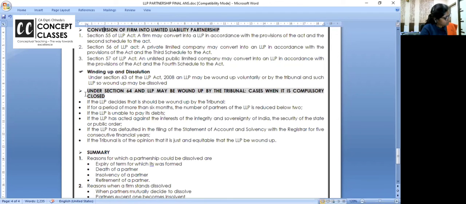And what are the questions they are asking? What are the circumstances LLP can be wound up? I'm reading the past exam questions. Can a partner be called up to pay the liability of LLP? If yes, under what circumstances? So, can a partner be called up to pay the liability? Yeah, and I told you not here, but otherwise it is very important.